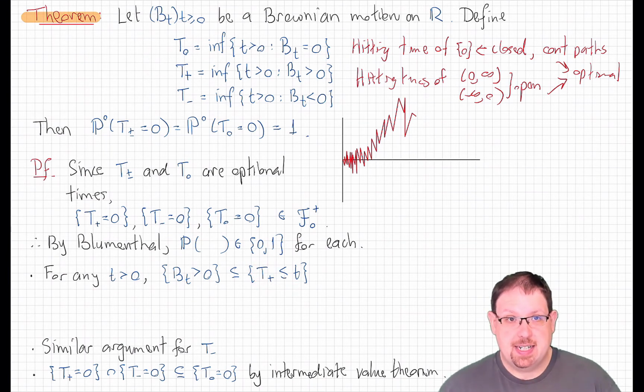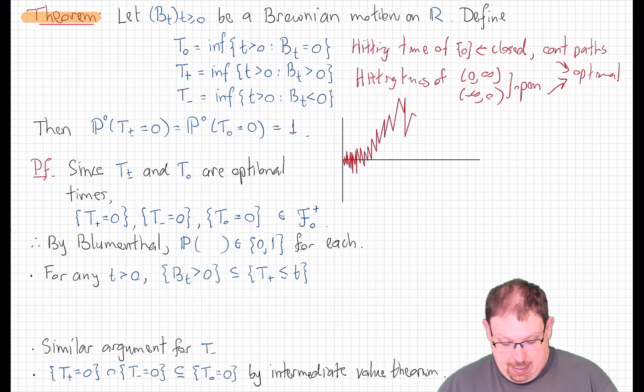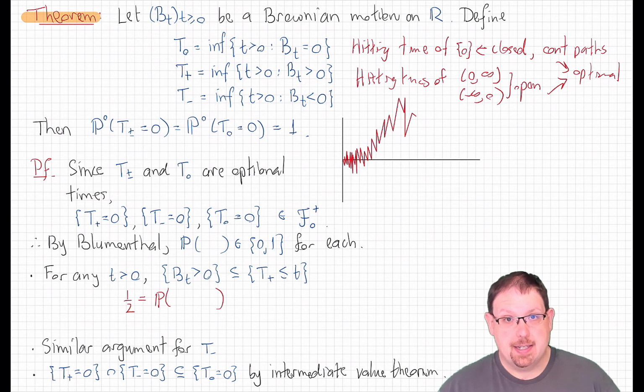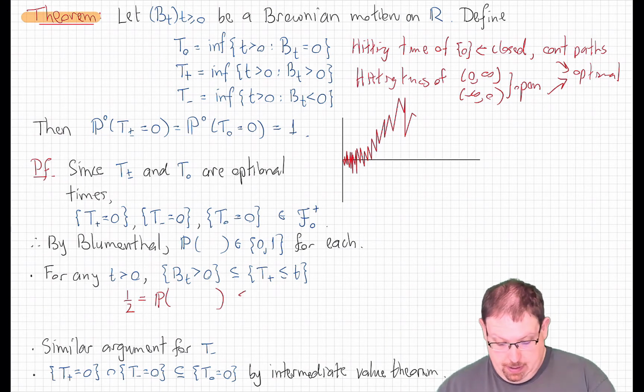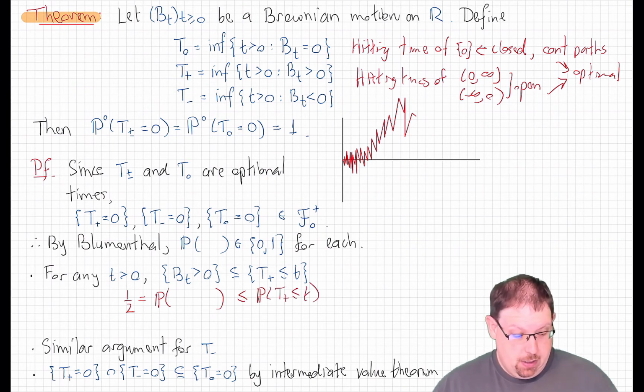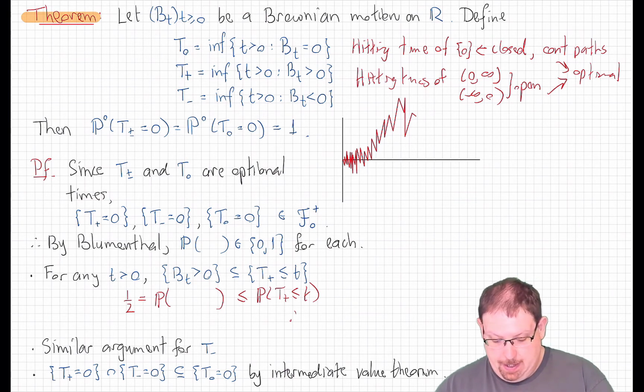But for fixed t, B_t is just a centered normal random variable of variance t. And so that says that the probability of this event here is exactly equal to 1/2, because Gaussian random variables are symmetric. And so that says that the probability of this event is greater than or equal to 1/2 for all t.